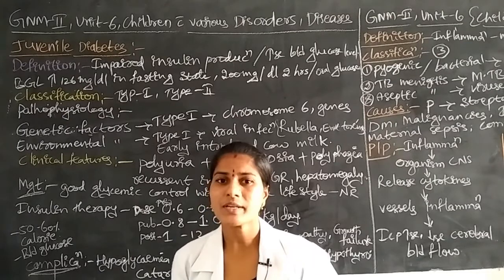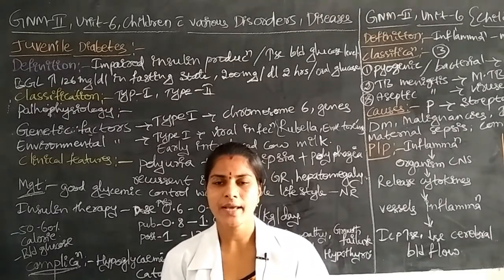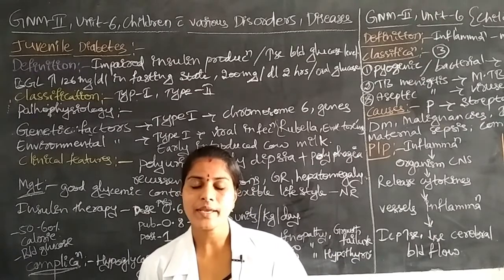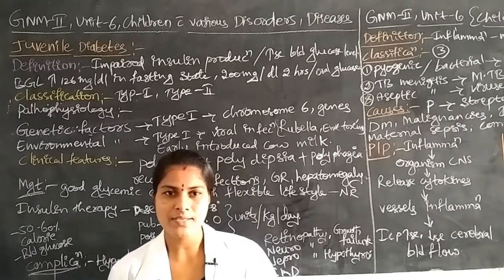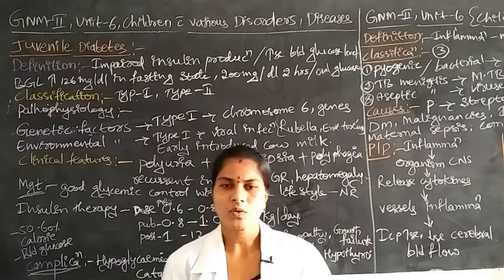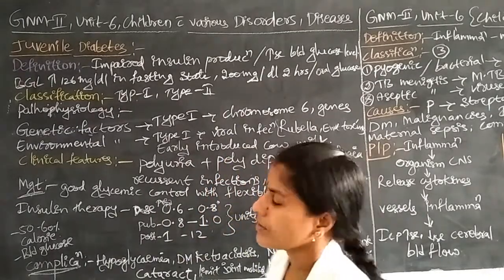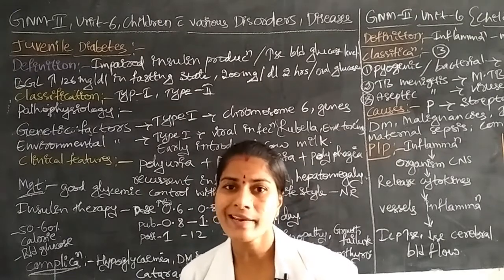What is the definition of juvenile diabetes? It means increased blood glucose levels in the body, due to impairment of insulin production.